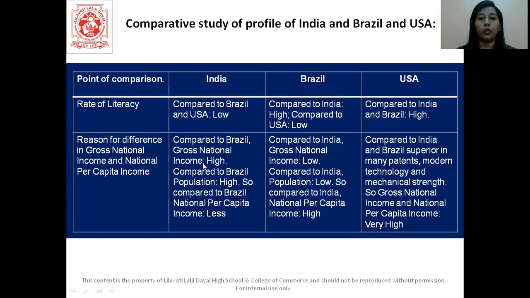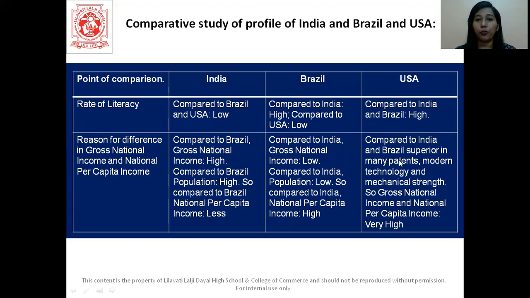Okay. Now, reason for difference in gross national income and national per capita income. I've already told you this. So, compared to Brazil, our national income is high. But compared to Brazil's population also, our population is high. So, that is why when we are comparing the per capita income, see, we divide the national income by the total population of the country. So in this, because we have a lot of people, our per capita income becomes less.